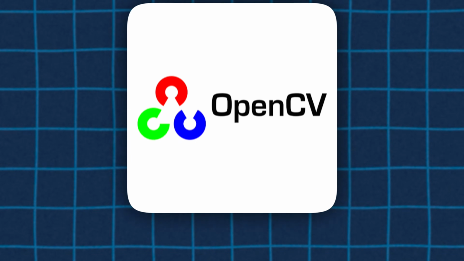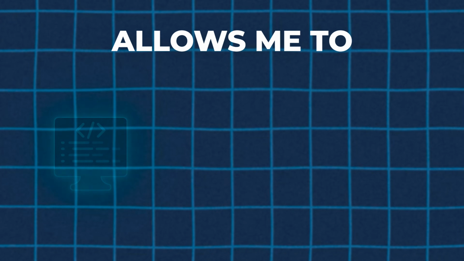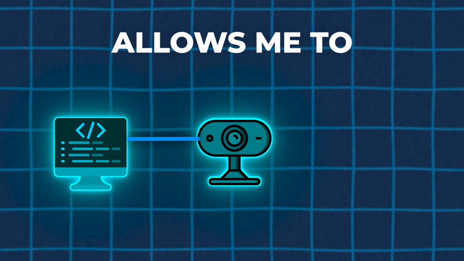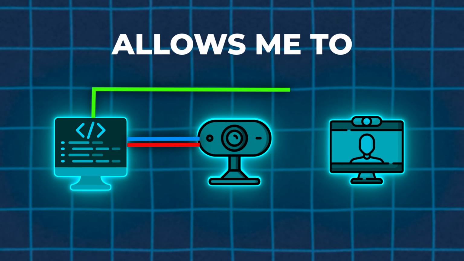Now, machine learning might sound a little bit complicated, like it's something that only scientists use, but there's actually a lot of really cool and easy to use technologies that we can use in this project to power Mario without ever touching a button or controller. The first technology is called OpenCV. Think of it like a middleman between me and the computer. It allows me to write code to open up my webcam, grab each frame of the video, and feed that camera data straight into the code so that the program can literally see anything that my camera sees.